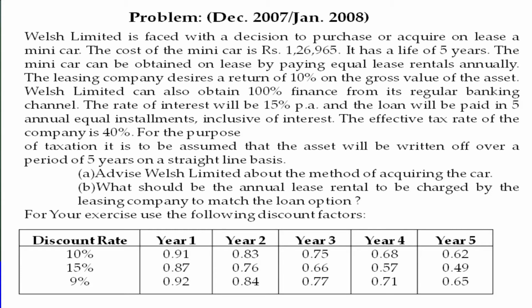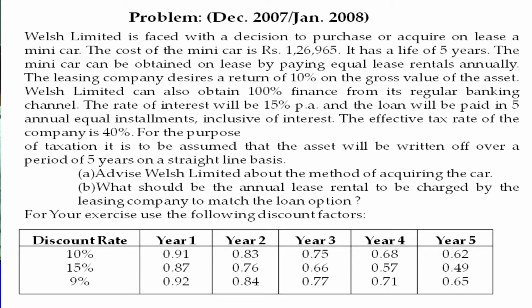The question is: Wellwish Limited is faced with a decision to purchase or acquire on lease a mini car. The cost of the mini car is rupees 1,26,965. So you must note down the investment in the car, which amounts to rupees 1,26,965.